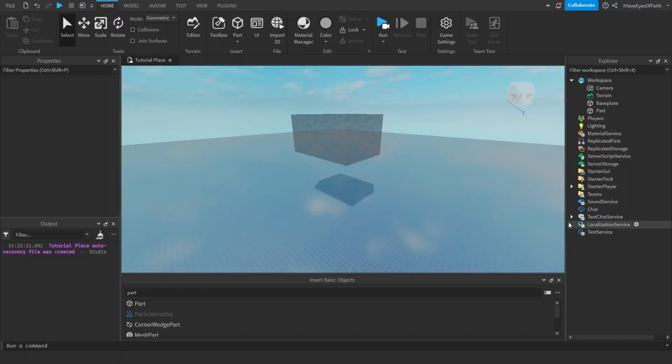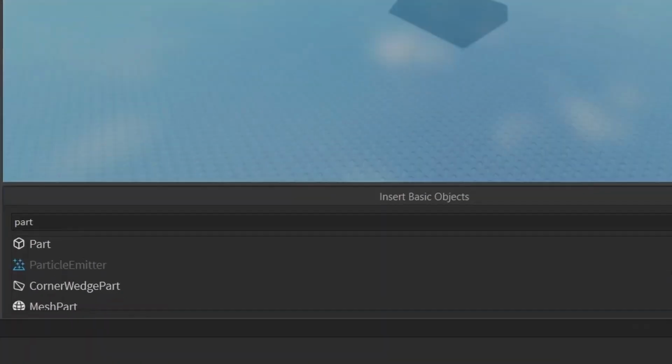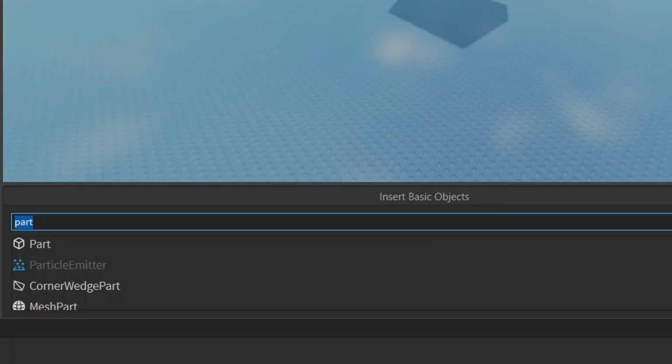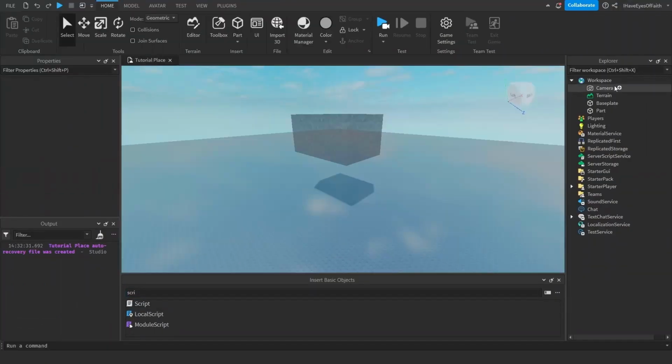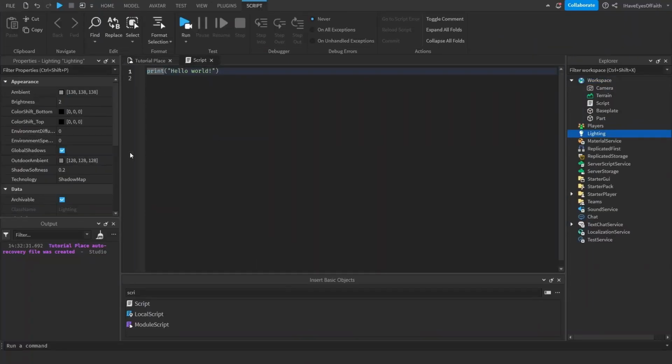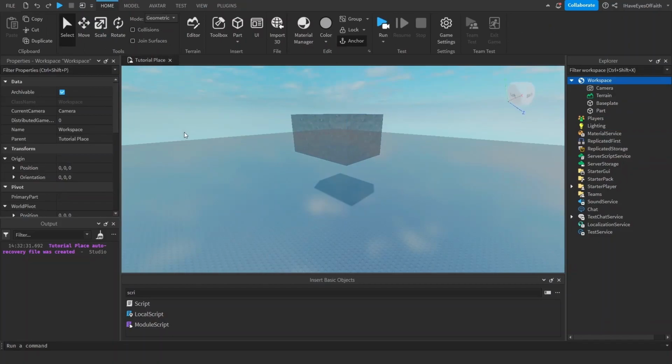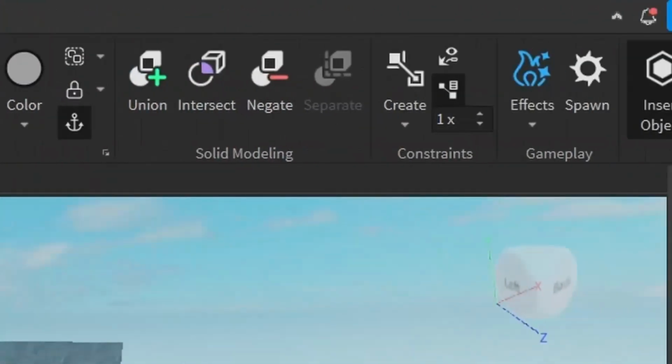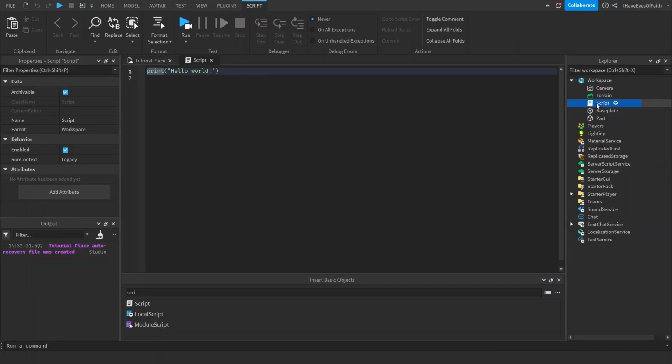So to insert a script to workspace, we can use the insert objects like we did for the part. Just instead of writing part, obviously you want to write script, and when you find it, click on that regular script with the white icon, and you can either have it highlighted and press enter or click on it, or you could also use the method with the plus sign and just click the script. But for scripts, there is another way. Just go to the model tab and click this little white icon, and bam, you have yourself a script.